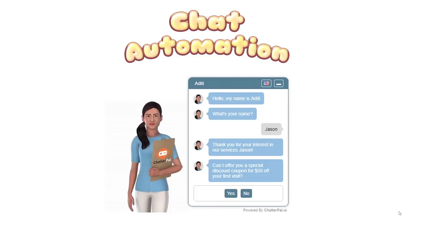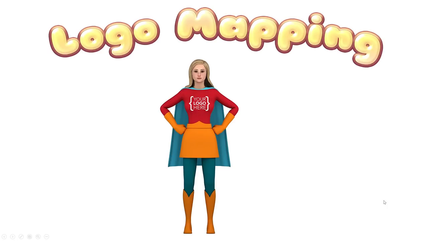One of the coolest features of ChatterPal is the ability to have logo mapping on any 3D avatar or animal avatar, or even for that matter, specific objects that are part of the animated avatar itself, like a bag, or for example, their shirt, or for example, a notepad that they're holding, and that sort of thing. And that is dynamic, meaning even when they're moving around things and they're shaking and so on, it will be adapted based on their movements. And I'll show you that in just a second.